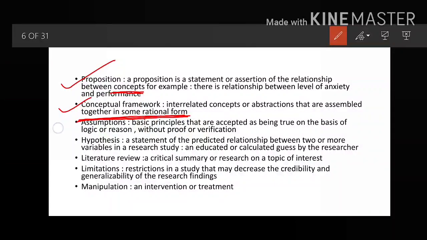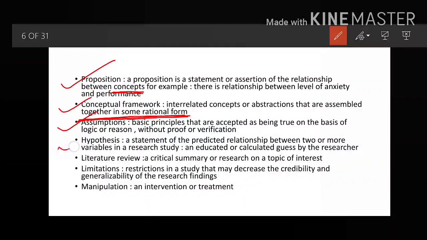Okay, next is the assumption. Now what is an assumption? It is a basic principle that is accepted as being true on the basis of logic or reason. An assumption is when you are assuming something without any proof or verification. It is a basic principle which you are accepting without proof or verification.